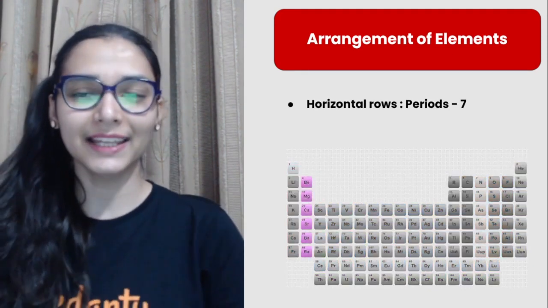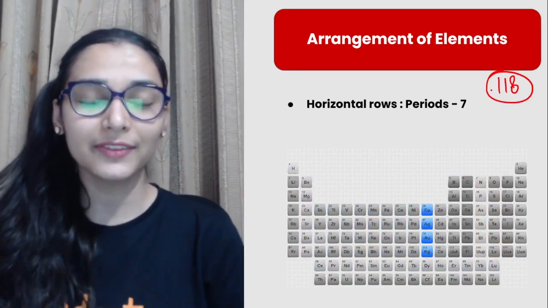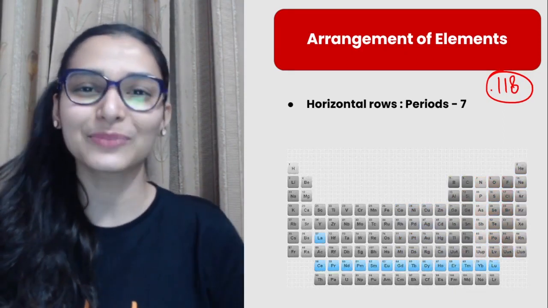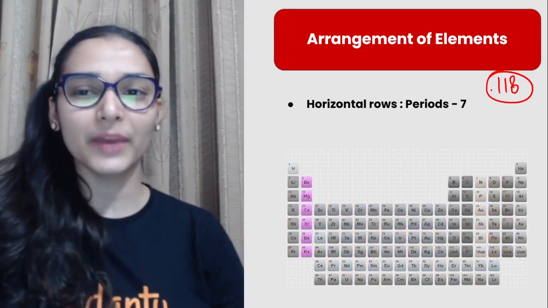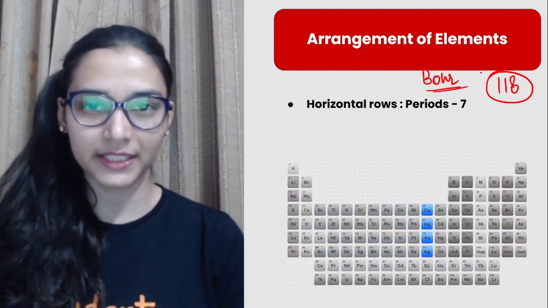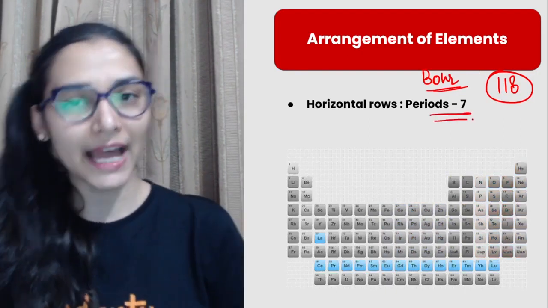ठीक है. इतने सारे एलिमेंट्स जो आज आप पढ़ते हो, 118 एलिमेंट्स are still being filled in the same table. That was given by Sir Henry Moseley, and the table was being prepared with the help of Bohr. So you know Bohr and Bury also helped in this, right? Okay, this time horizontal rows are again the same.